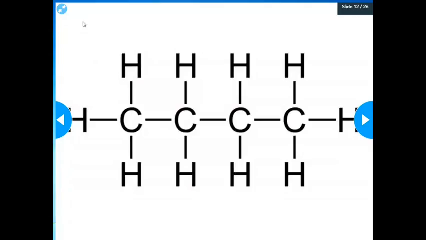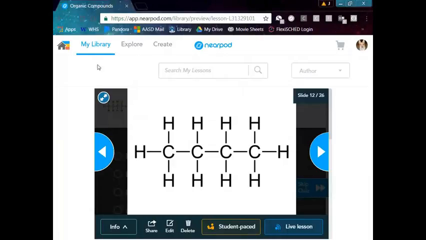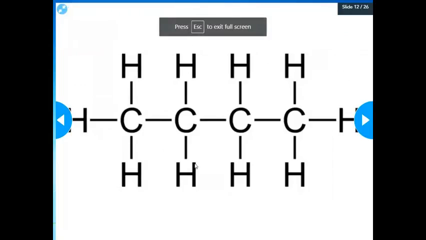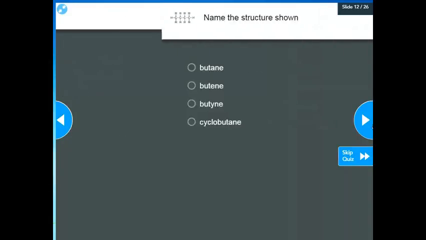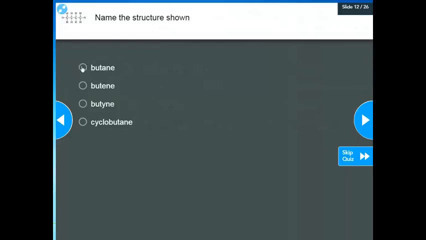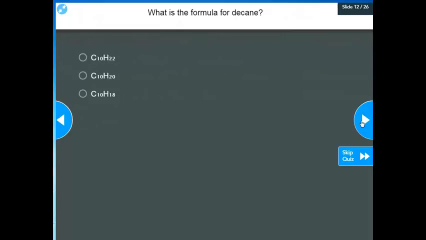Then if we wanted to name this structure, so I have 1, 2, 3, 4 carbon atoms, and I can see they're all single bonds in here. So that one would be butane, because there's single bonds and there's 4 carbon atoms. And then decane, dec means 10, ane means single bonds.